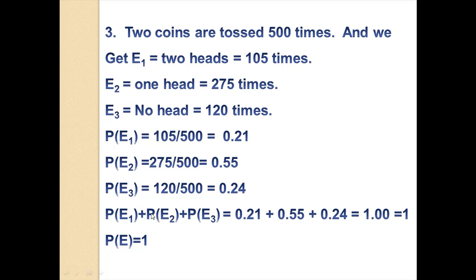Probability of E1 plus probability of E2 plus probability of E3 is 0.21 plus 0.55 plus 0.24, that is 1.00, which is 1. Probability of E is 1.